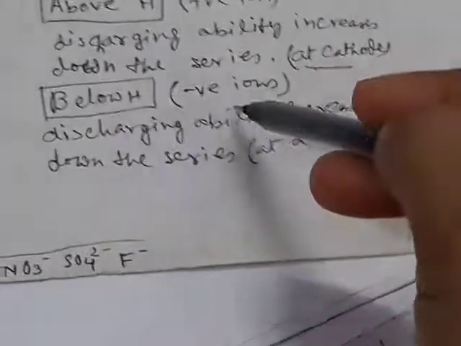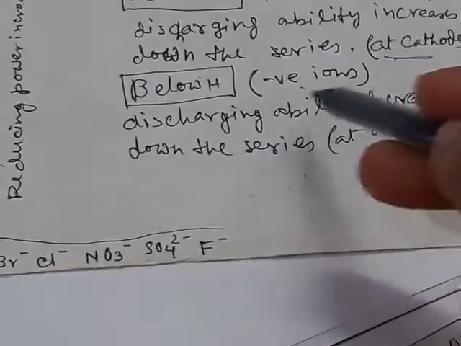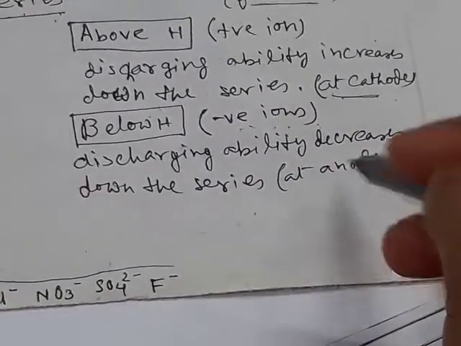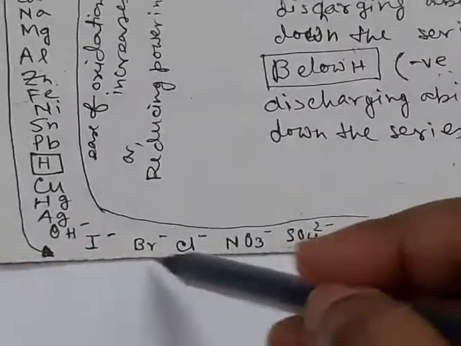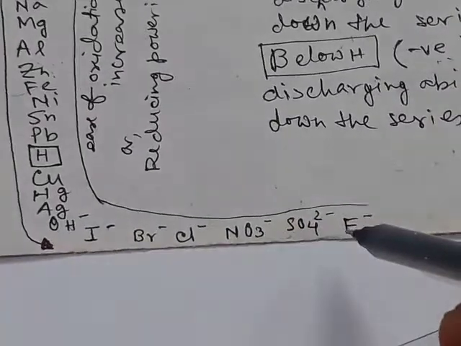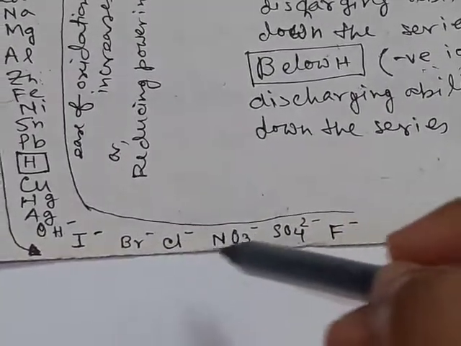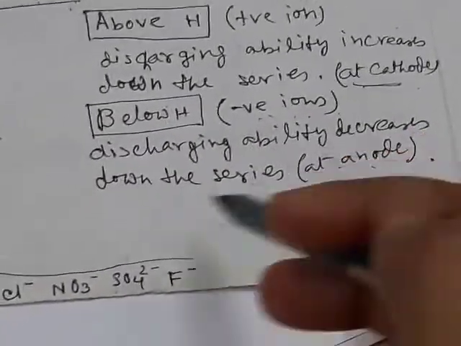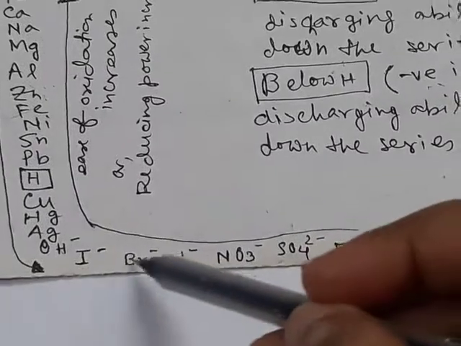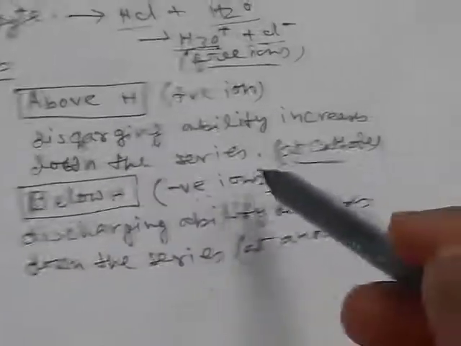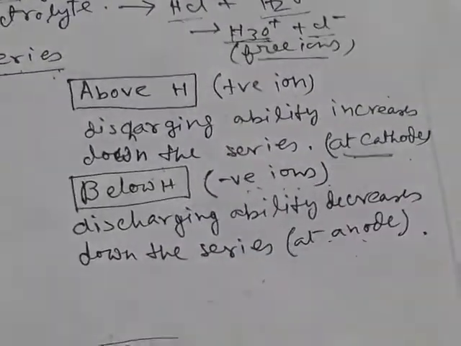And for the negative ions, we know negative ions go towards the anode and there will be oxidation, and as we know the ease of oxidation decreases down the series. So, if we move down the series, their discharging ability decreases. So, the discharging ability of the negative ions decreases down the series and of the positive ions increases down the series.